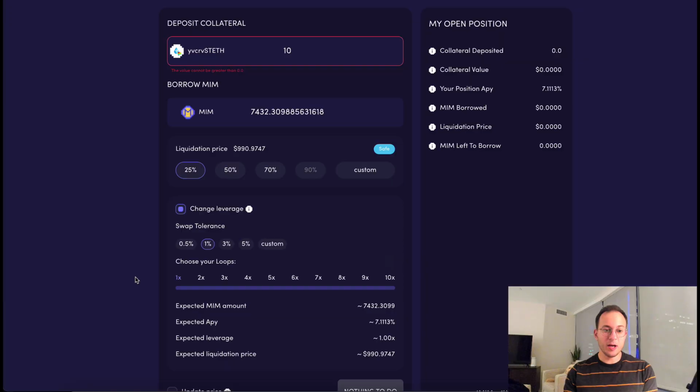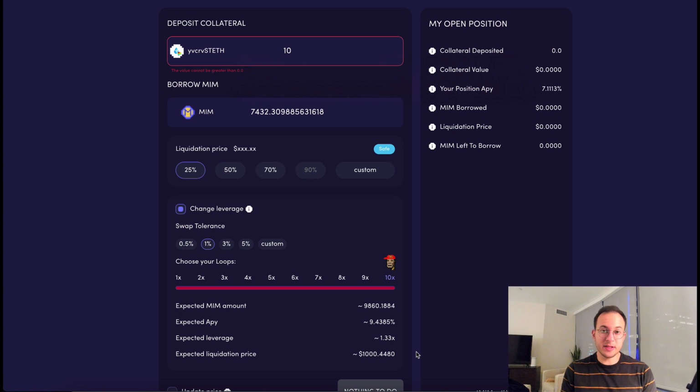So if you're like me and perhaps you don't actually want to borrow stablecoins, you just want to get a yield on ETH, what you can do is you can actually loop your deposits. So those MIM tokens get automatically sold off to the staked ETH token and deposited in this vault. And so you're just going to be getting a better yield on your staked ETH. As an example here, I haven't changed any of the parameters, but if I just choose to loop the deposit 10 times, you can see my APY is going to jump to about 9.5%. So that 9.4% is about a 40% increase on your yield on ETH.